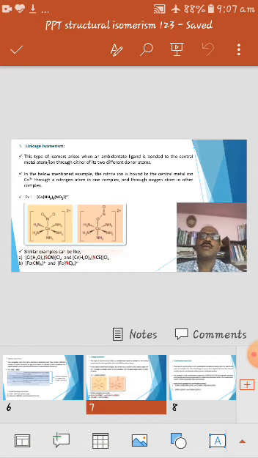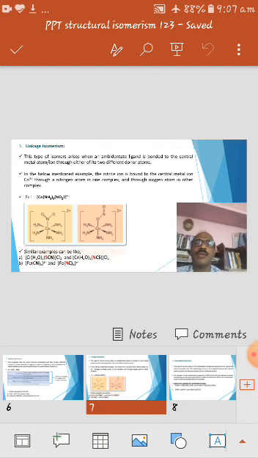Whereas in the second structure of the complex ion, the nitrite ion is bonded to the center metal ion, that is Co3+, through an oxygen atom. So here the donor atoms of the ambidentate ligand are different. That only is the change you will observe between the two structures of the linkage isomers. Similarly, you can see so many examples related to linkage isomerism.